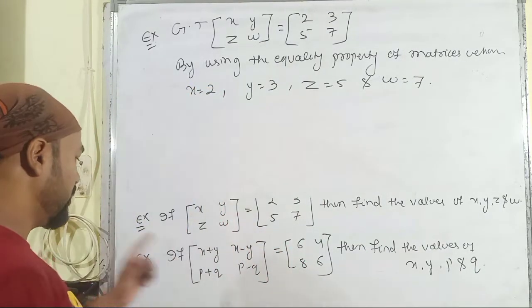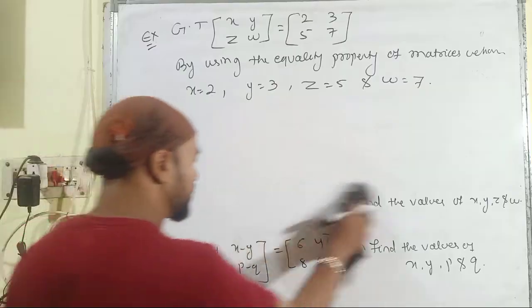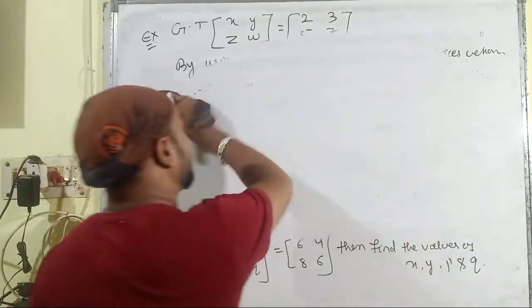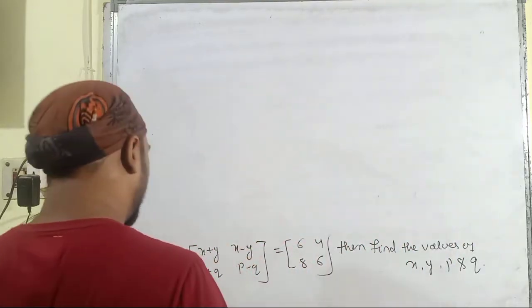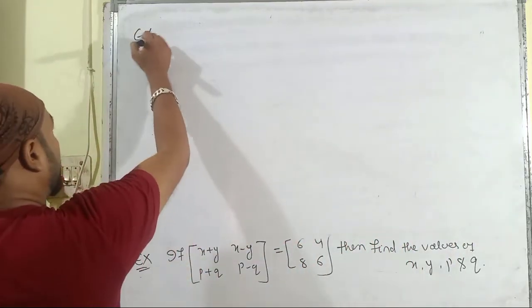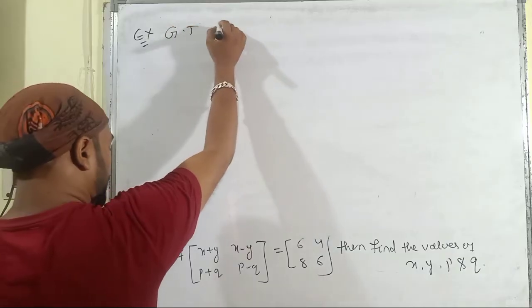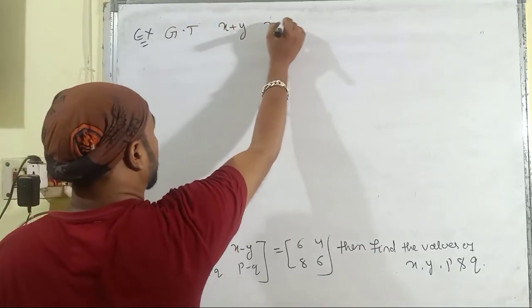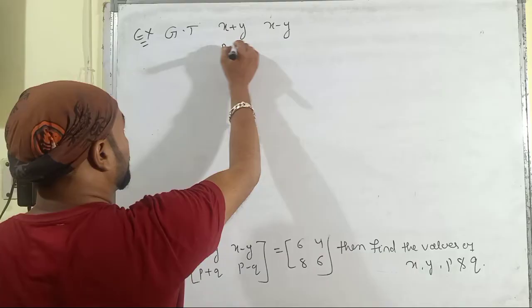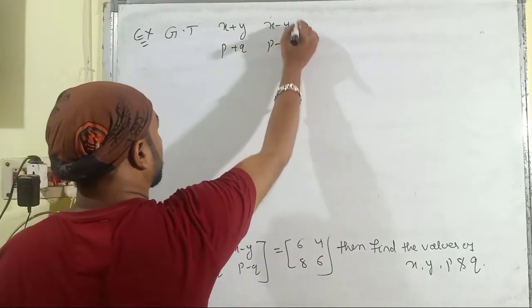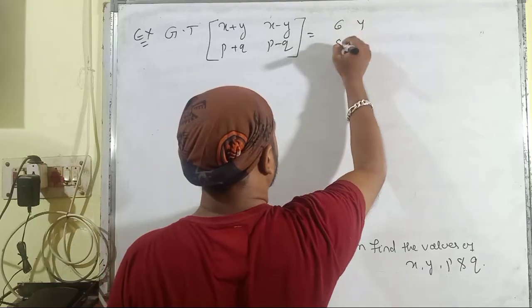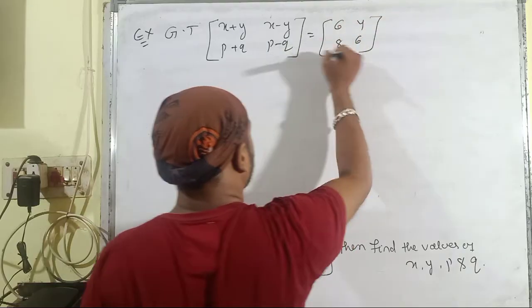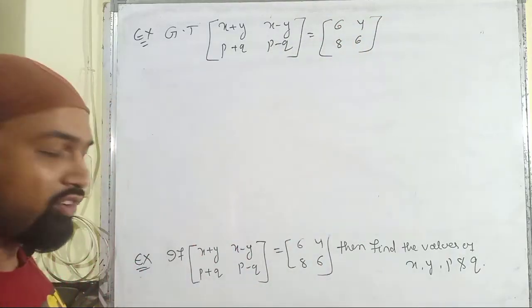Then moving towards the second and last problem of this current video session, after which we can conclude our video session for today. Given that the matrix x plus y, x minus y, p plus q, p minus q is equal to 6, 4, 8, 6. Again we have to go through the equality property.